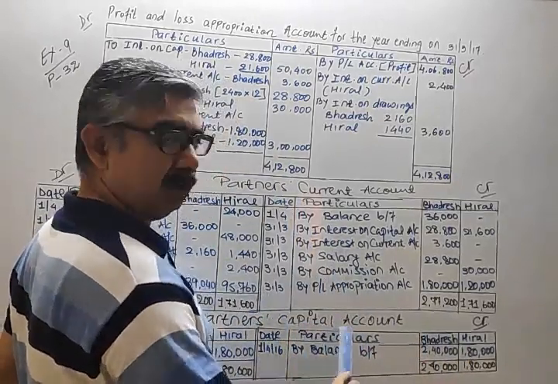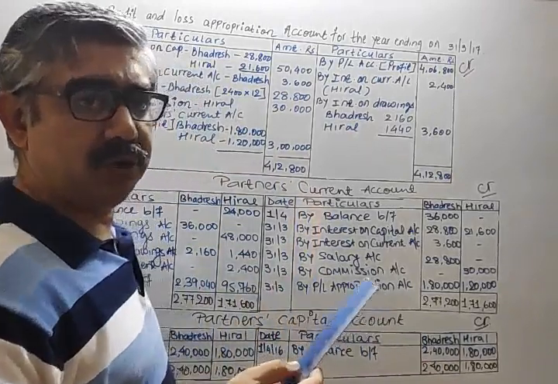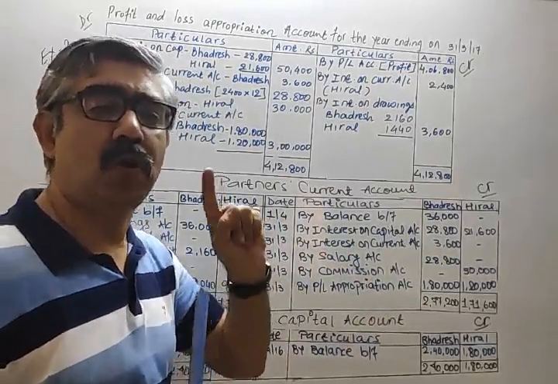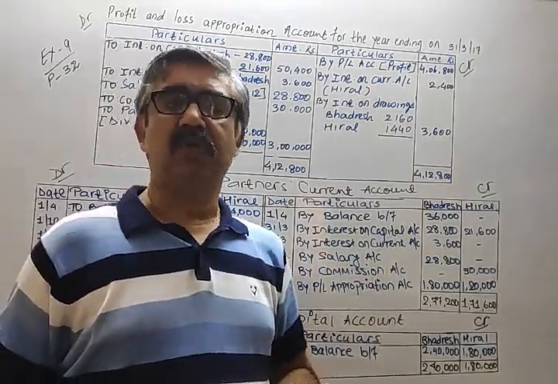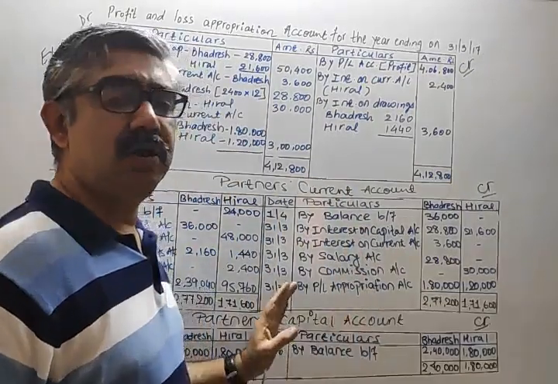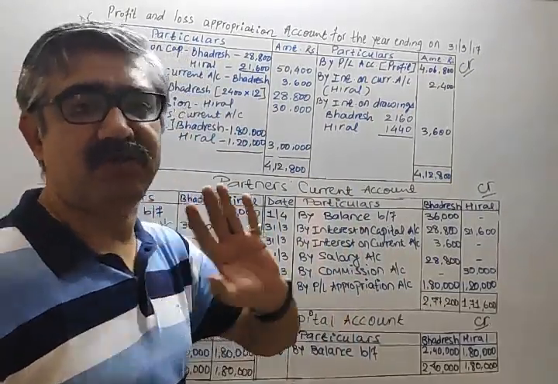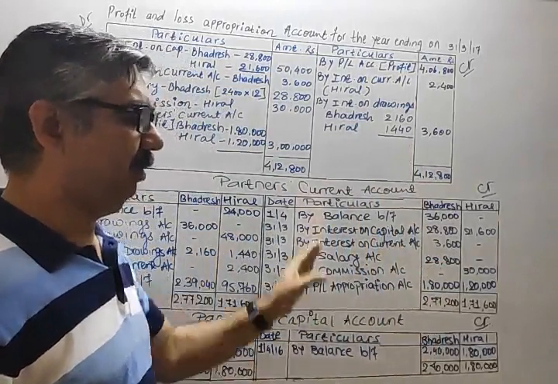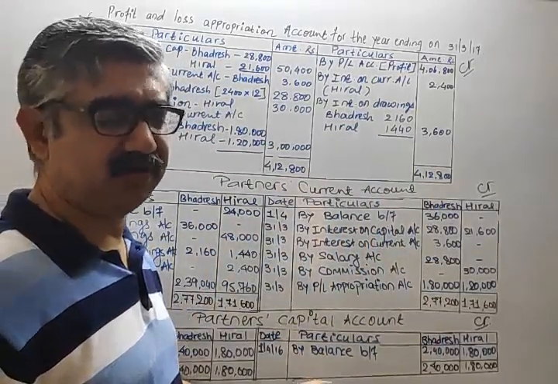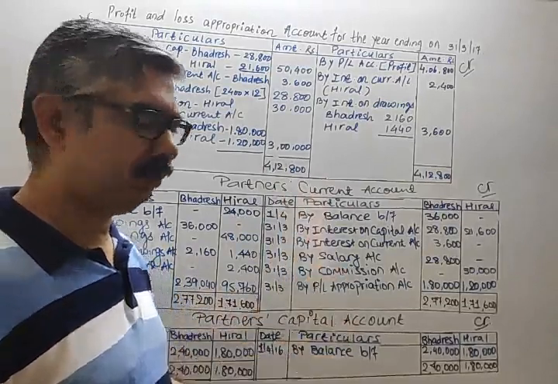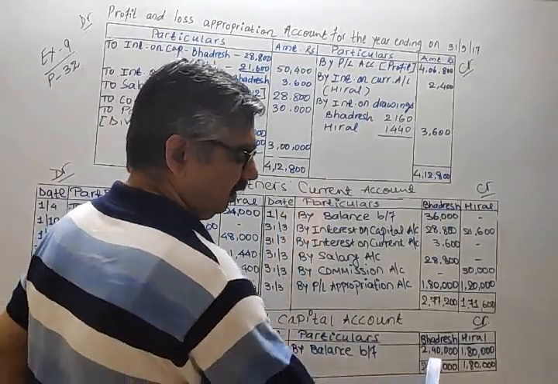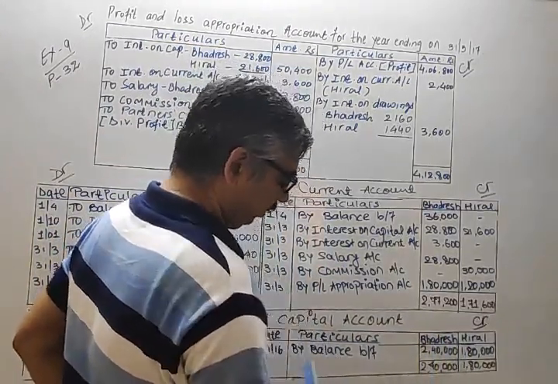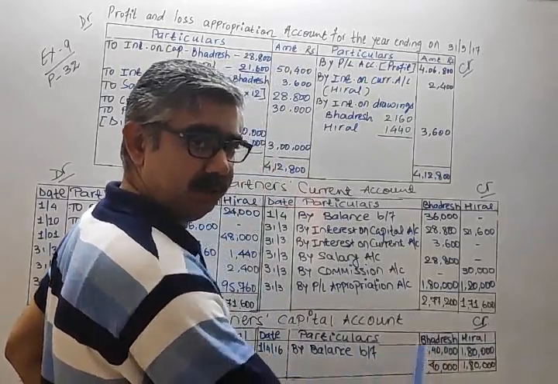So in the capital account we write. I already told you in the beginning of this lecture why we prepare the current account: because the balance of current account is already given in the question. In this question, if you prepare your solution by the fluctuating capital account method, it is wrong. You have to use fixed capital and prepare 2 formats for partners, the capital account and the current account. So 4,20,000 divided in 4:3 is 2,40,000 and 1,80,000. This is their capital.